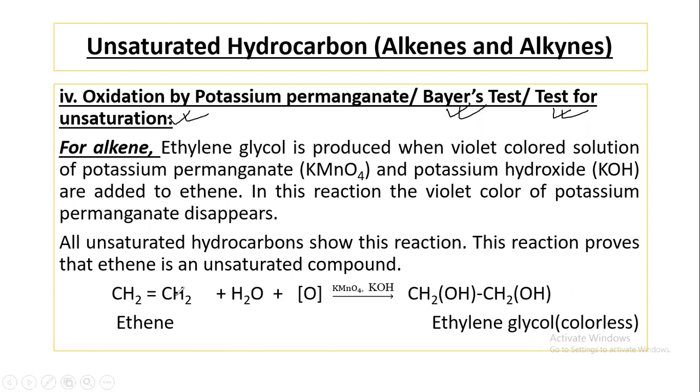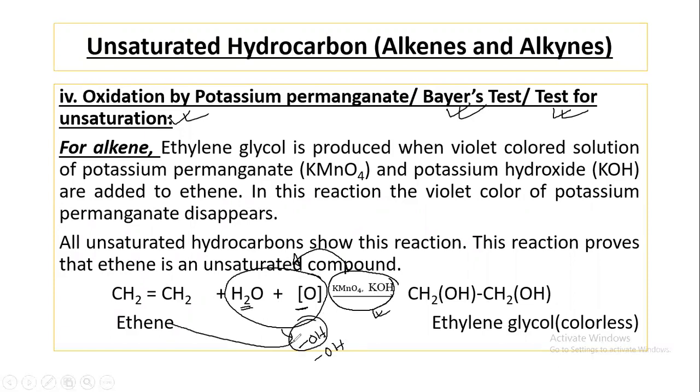Ethene reacts with nascent oxygen and water. We get this nascent oxygen from the reaction between potassium permanganate and potassium hydroxide. Potassium permanganate and potassium hydroxide react and produce potassium manganate, water, and nascent oxygen. This water and nascent oxygen combine and produce ethylene glycol. Here, two OH groups are produced.